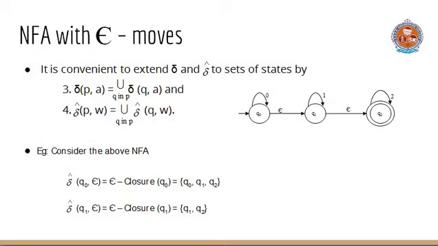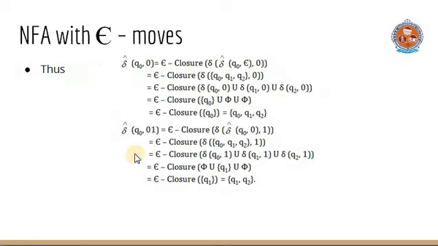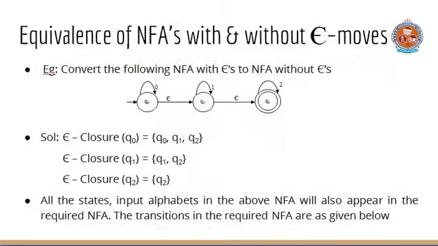Now from this NFA we can determine delta cap of Q naught, epsilon equal to epsilon closure of Q naught. Already we found epsilon closure of Q naught, that is equal to Q naught, Q1, Q2, and delta cap of Q1, epsilon is equal to epsilon closure of Q1, that is Q1, Q2. Similarly, delta cap of Q2 comma epsilon equals epsilon closure of Q2, that is only Q2. Again we can find delta cap of Q naught, 0 in this way and delta cap of Q naught, 01 in this way. These are very useful in conversion of NFA with epsilons to NFA without epsilons.